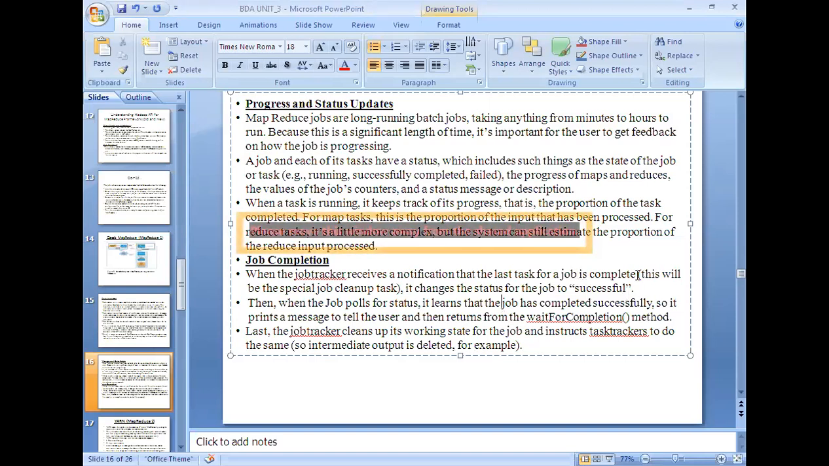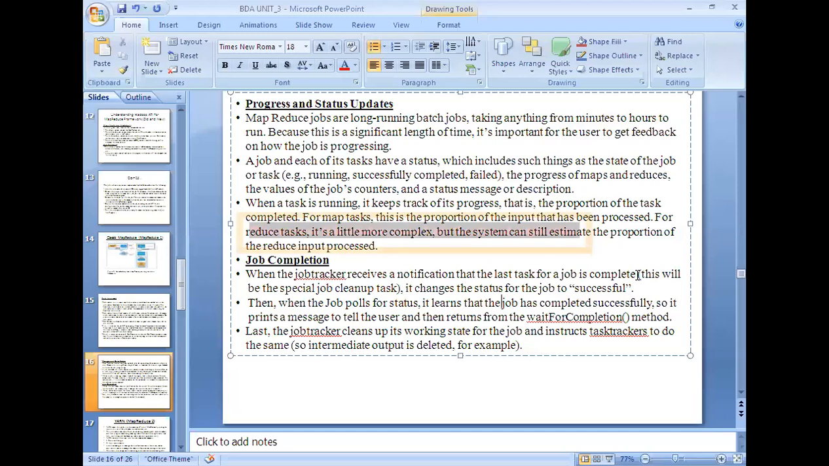So it exits from the waitForCompletion method because the job has executed successfully. At last, the job tracker cleans up its working state for the job and instructs task trackers to do the same. Once everything is executed successfully, it clears the information, because there is no need to maintain the information regarding that job after its completion, right?